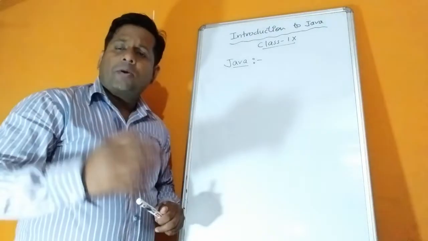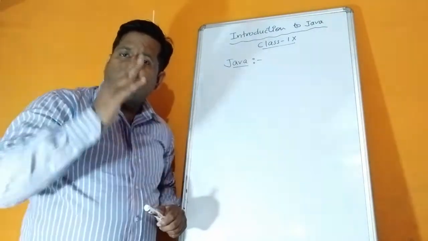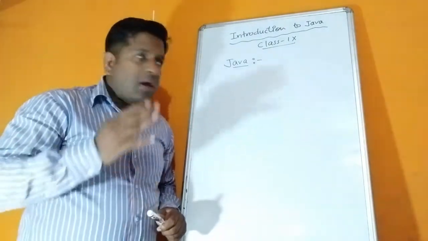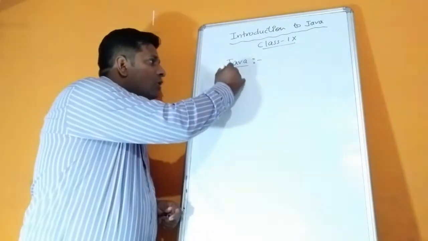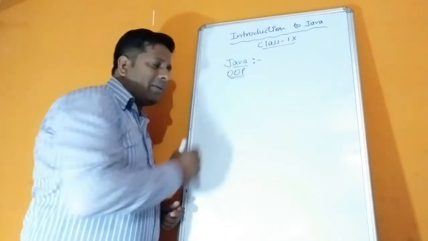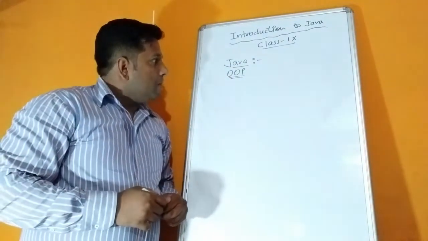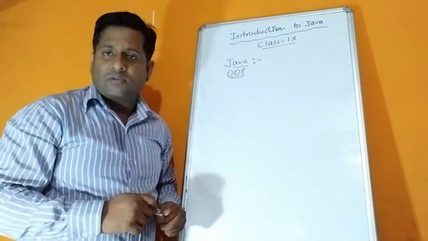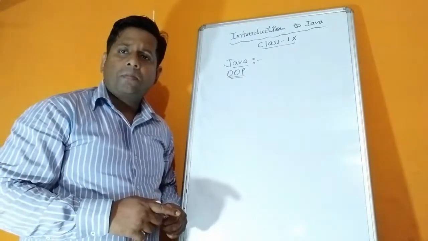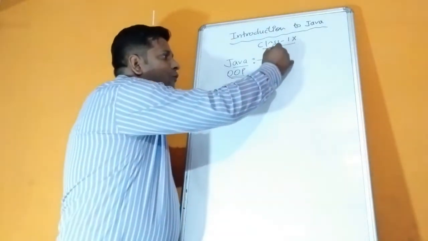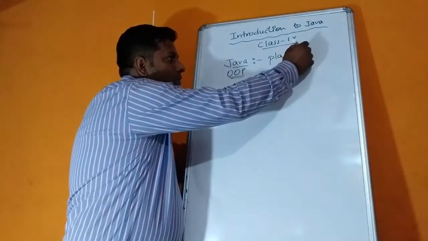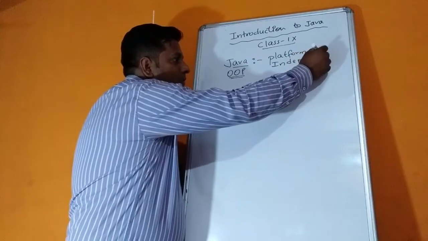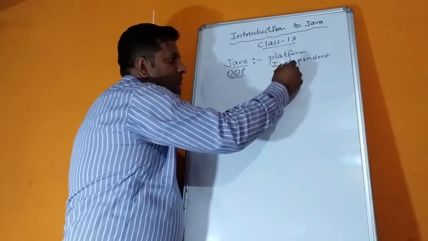As in chapter 1, we have already discussed that Java is an object-oriented programming language. That means it follows an approach, and that approach is object-oriented programming. But still, why do we prefer Java as a strong, unique programming language? The main reason behind this is that Java is a platform independent programming language.